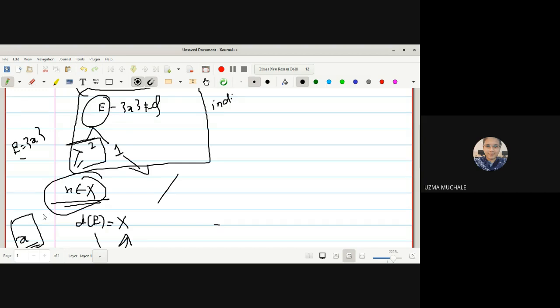Why am I writing capital X? We have selected x from capital X. This x was not a particular element, it is any arbitrary element of X. And hence we can say that if cardinality of E is greater than or equal to 2, then E is dense in capital X. But for E equal to 1, we have to discuss the cases. Have you understood up to this point? Yes, ma'am. Any doubt? Any other student?